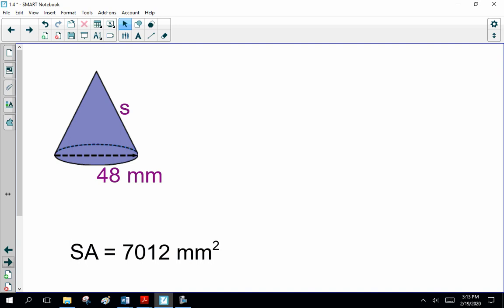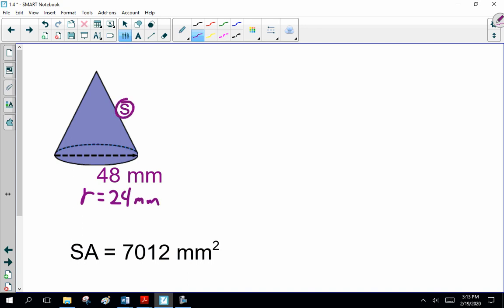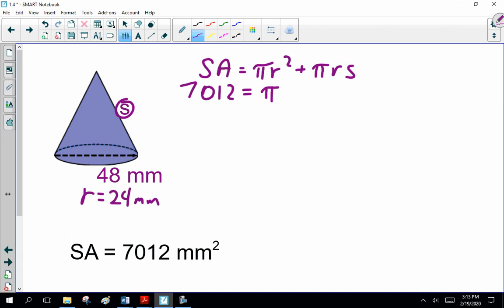Surface area and diameter. So what's the radius of this? And we don't know slant height. So, what is the formula? The only formula you've got, surface area is? So far, so good? Do we know the surface area? Yeah. We know a pi.